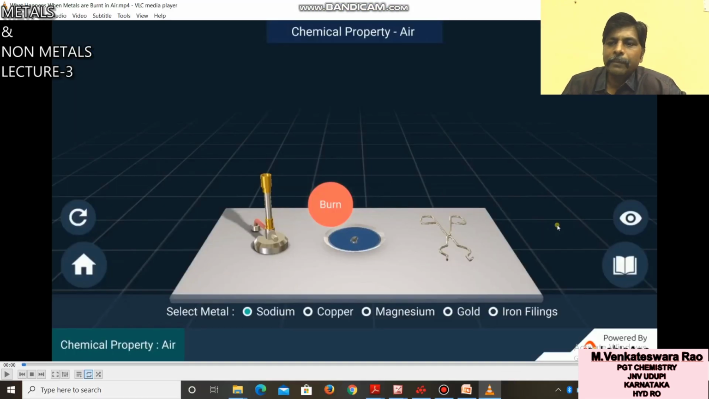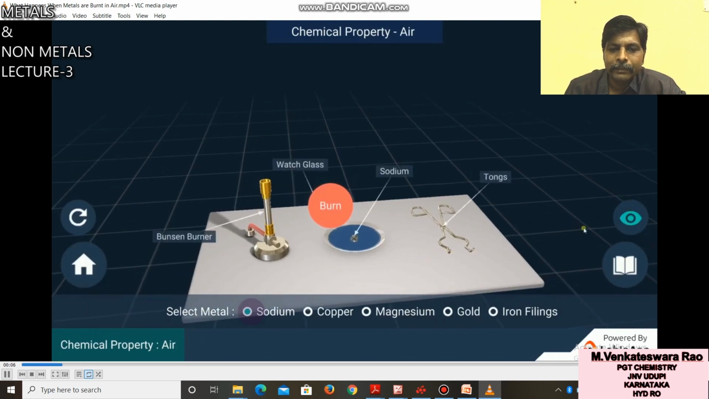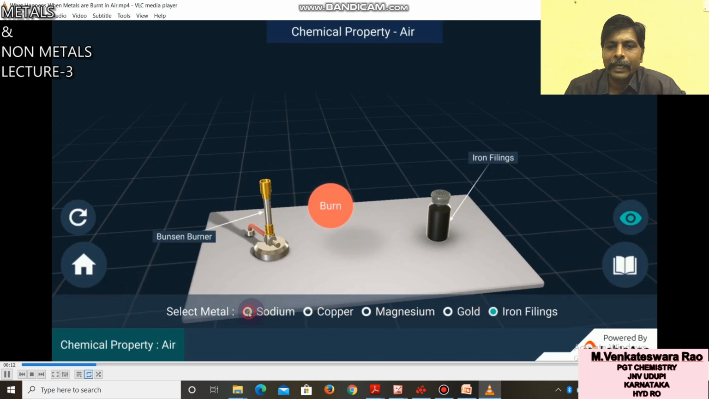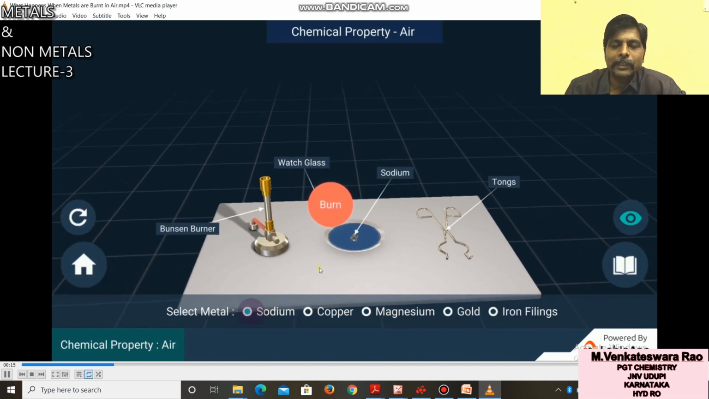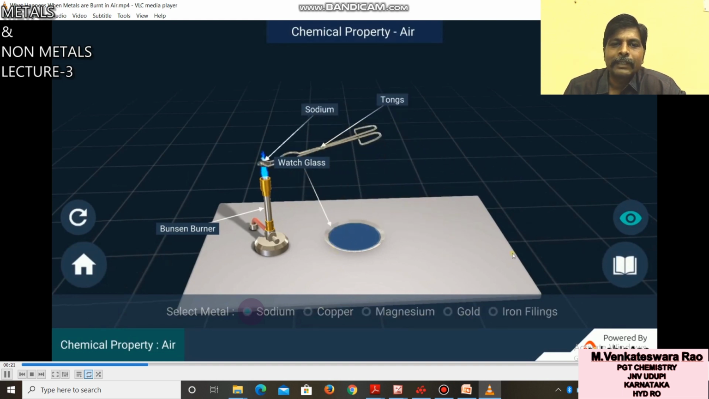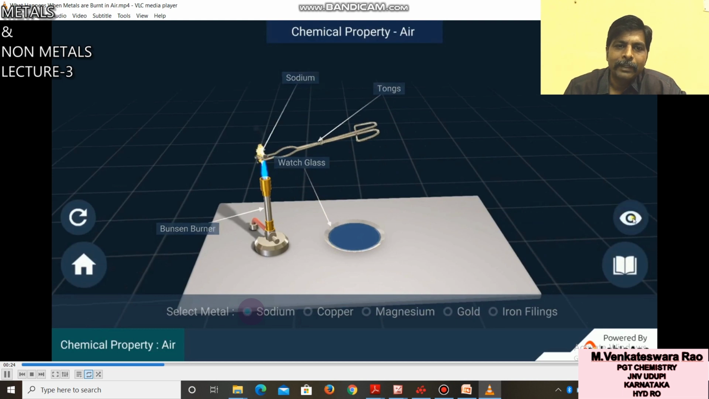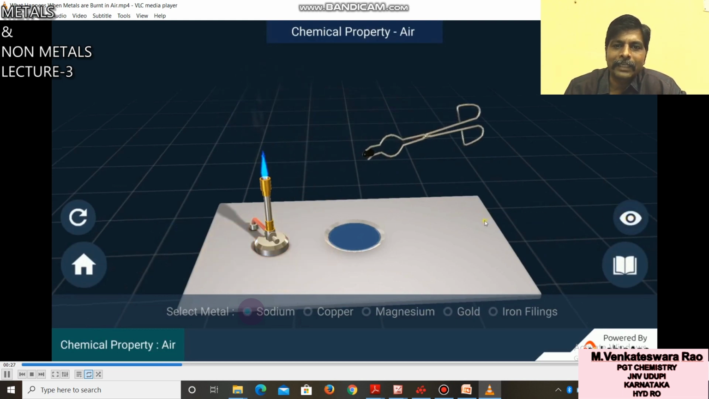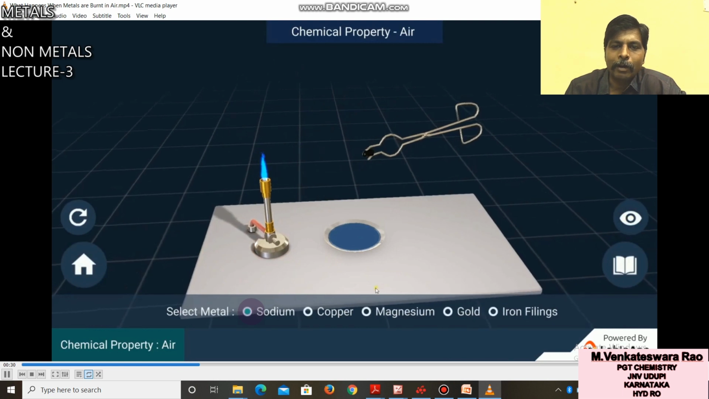Now you can see the chemical properties. The first property is the reaction of metals with air. In this activity, I have taken sodium metal, next copper metal, magnesium metal, gold metal and iron filings. First of all, take a little sodium metal and keep it with the help of tongs on the burner. You can see it burns vigorously and forms sodium oxide.